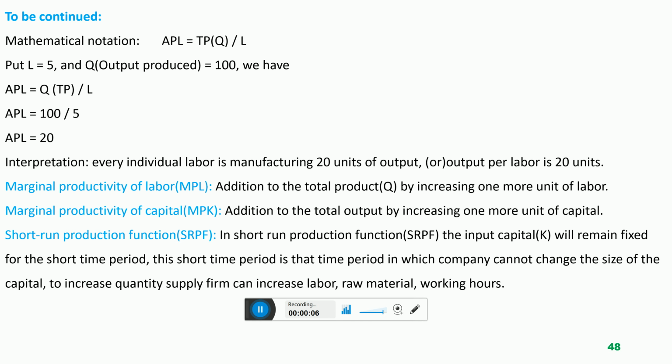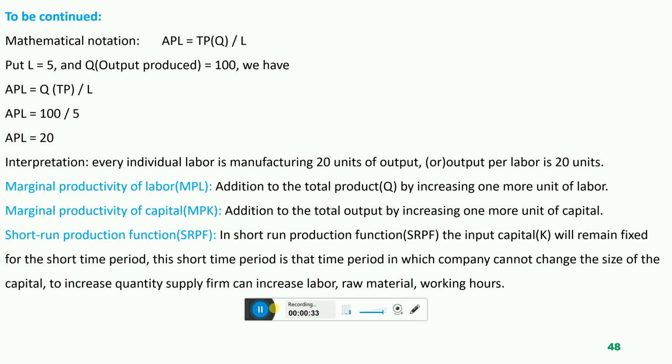In the previous lecture, we were discussing the concept of production function. We defined that production function represents a relationship between the specific amount of inputs, like labor and capital, to produce the maximum possible output. So production function simply means the relationship between the inputs and output of the company.